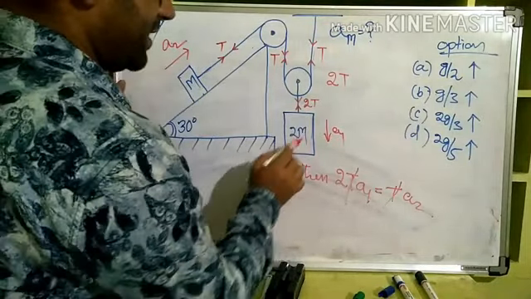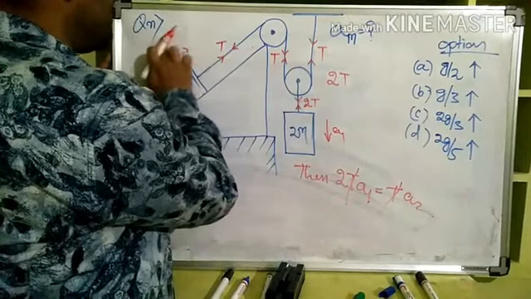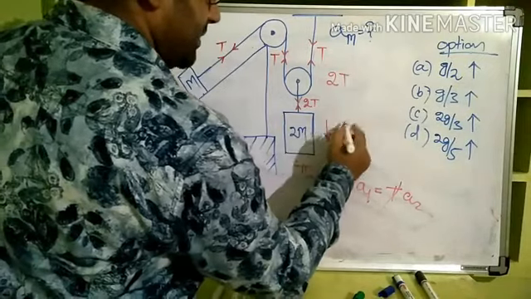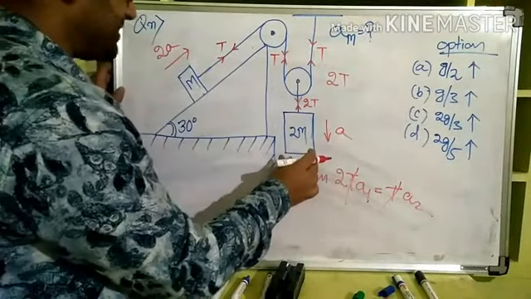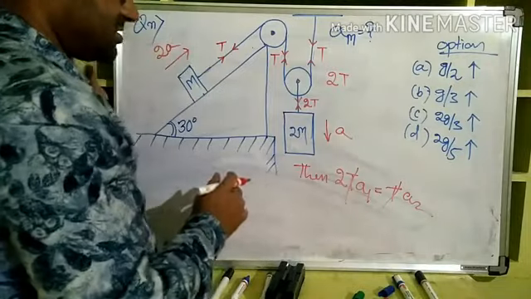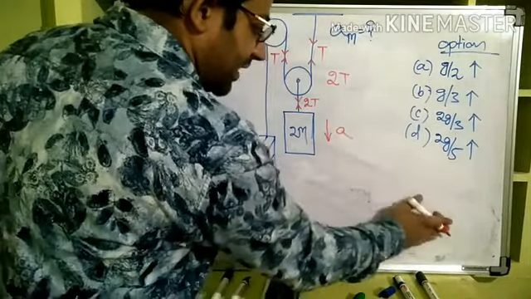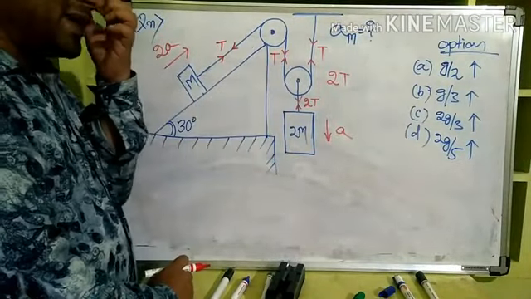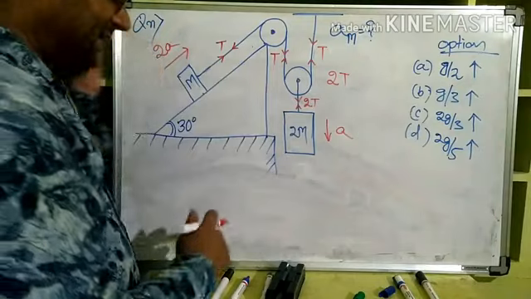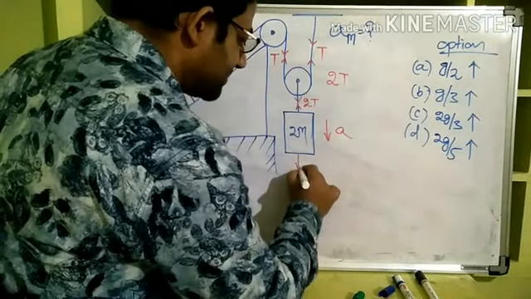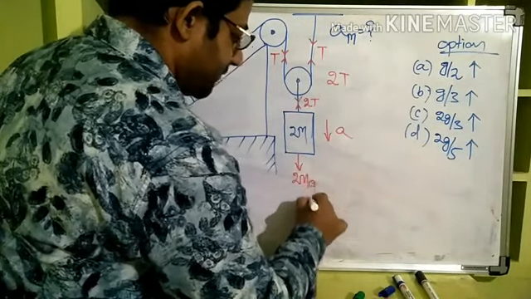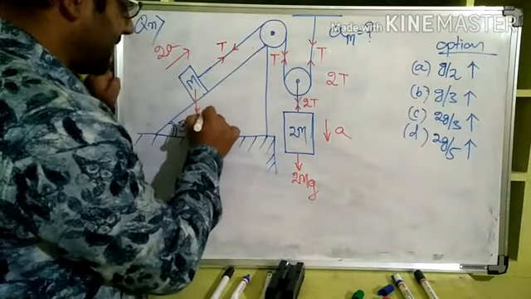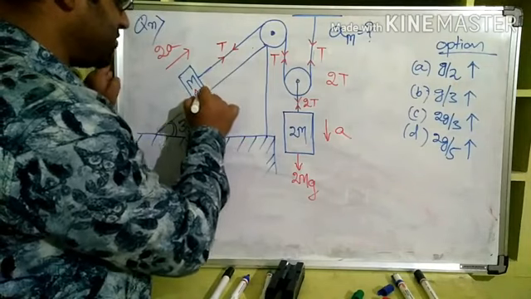So if a1 is equal to half of this, it is clear that if this is 2a, this is a. If 2m is moving downward with acceleration a, m is moving up the plane with acceleration 2a. This much we understood from the trick, right? Now after understanding this much, putting the equations from the free body diagram is very easy, because we have learned that already. Downwards, 2mg force will act, right? And on this side, this m has weight mg, and this mg can be resolved into two components.